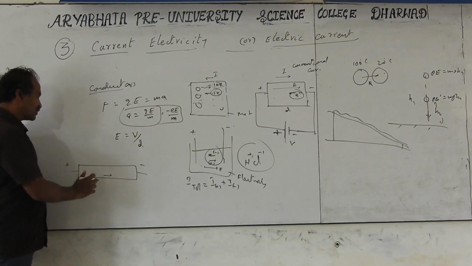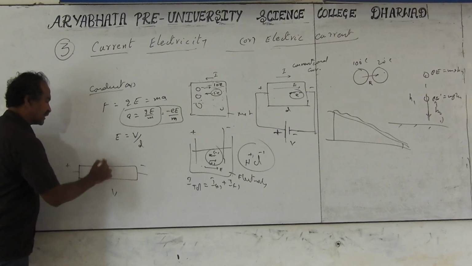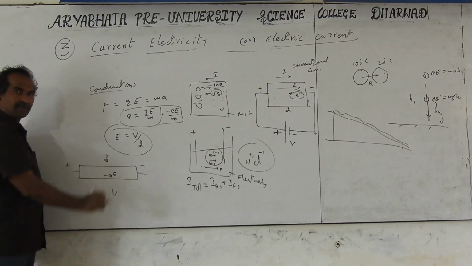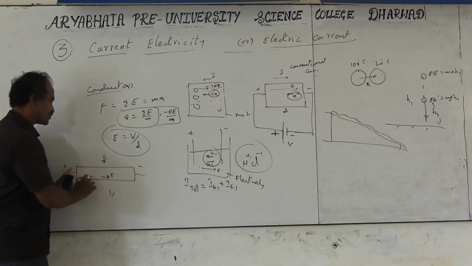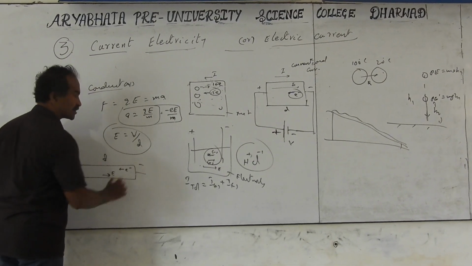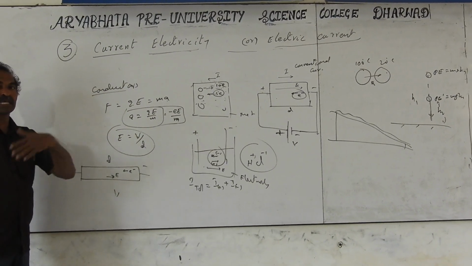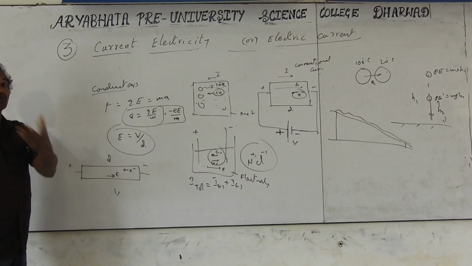High voltage battery connected means the potential difference is V. The length of the tube is d. Then the electric field produced is E equal to V by d, applicable here also. The electric field is from plus to minus. The electrons will flow in the upward direction. Electrons collide with the atoms, and some atoms lose electrons. Losing electrons, they get positive charge, which means positive ions will form.